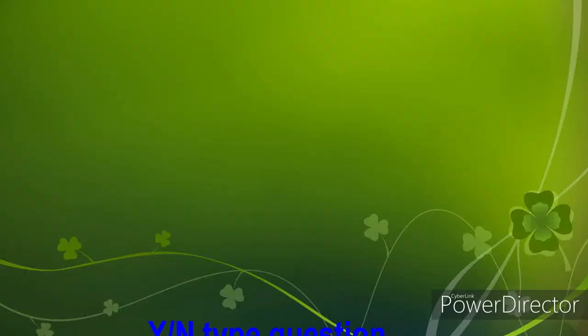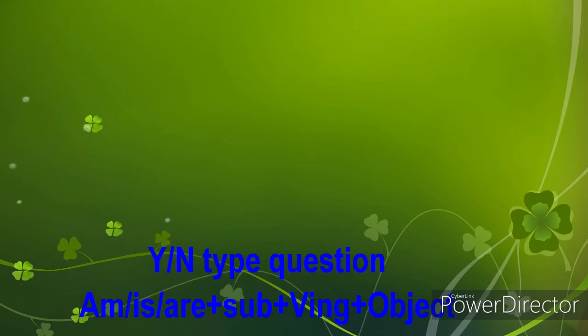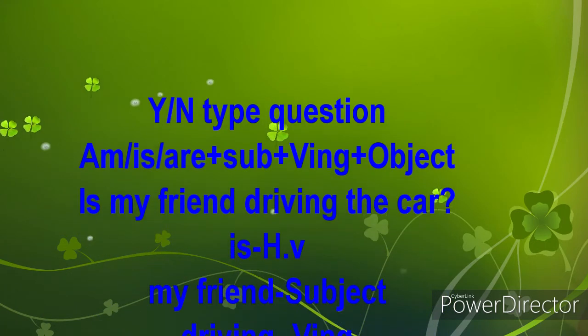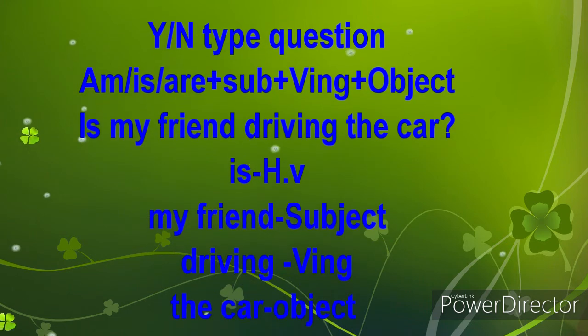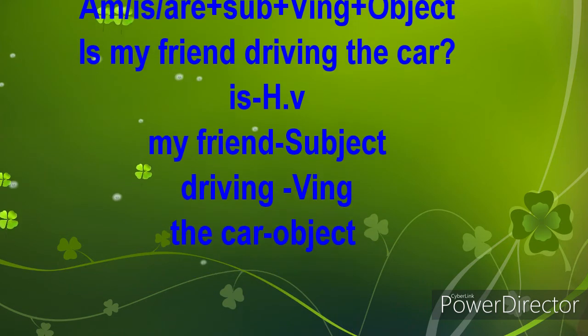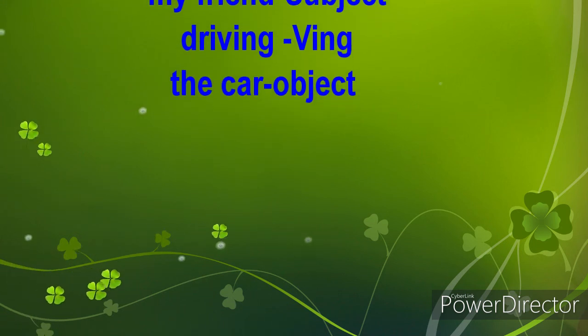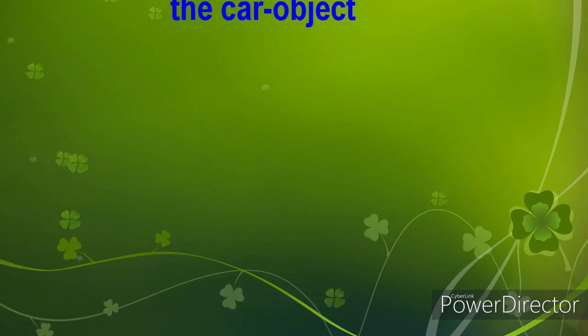Now we will take those yes no type questions with the help of the formula. Next example for the same: is my friend driving the car? Here is is the helping verb, my friend is the subject, driving is the ing form of the verb, the car is the object.